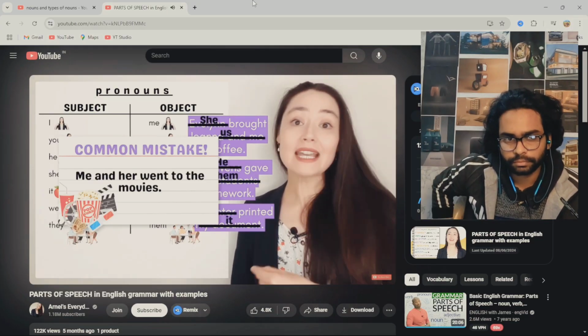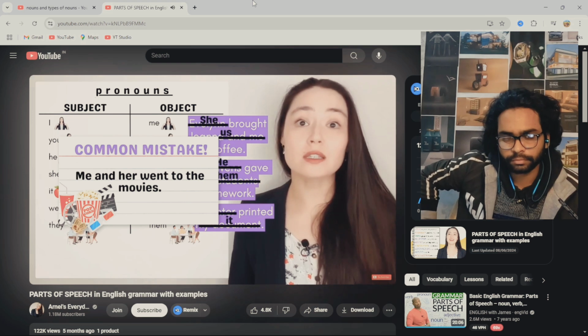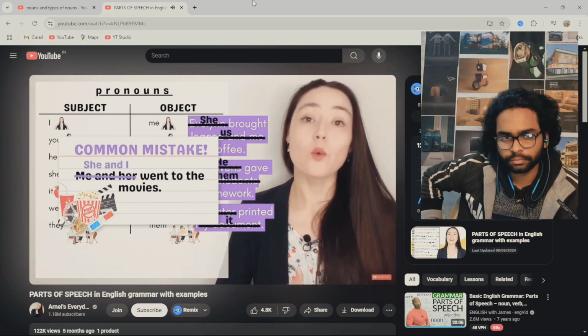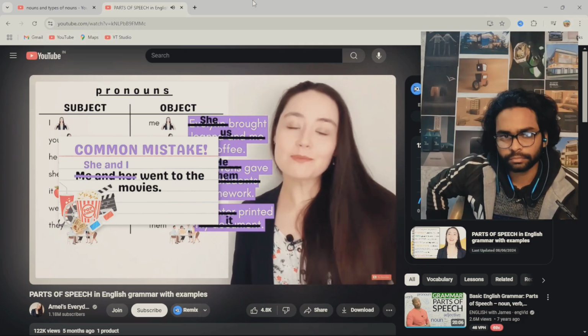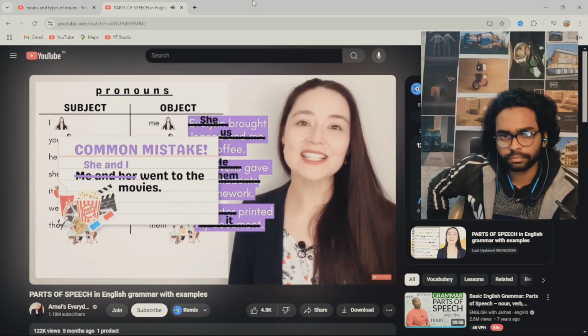Common mistake. Me and her went to the movies. She and I went to the movies. Subject pronouns at the beginning of a sentence. Object pronouns at the end of a sentence.